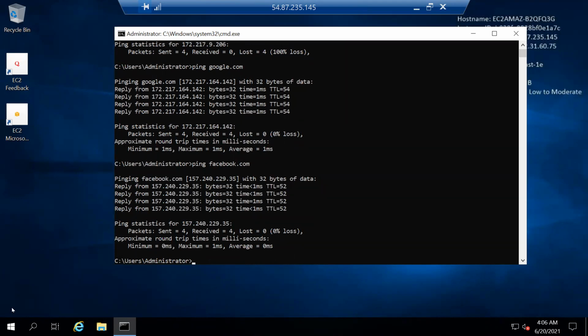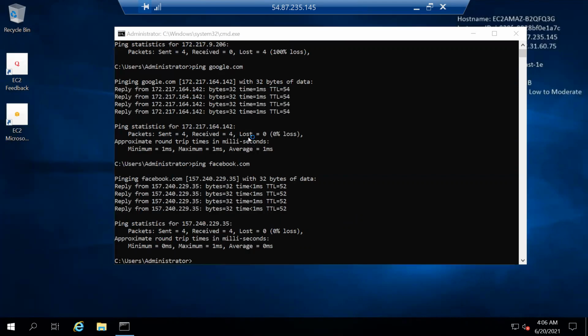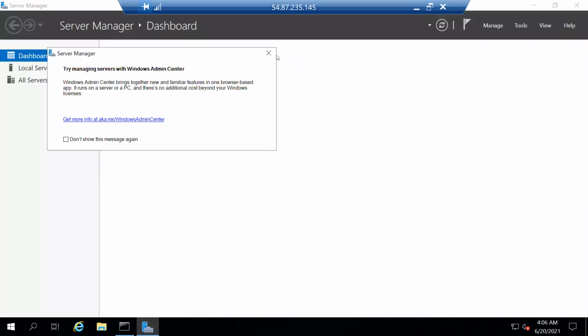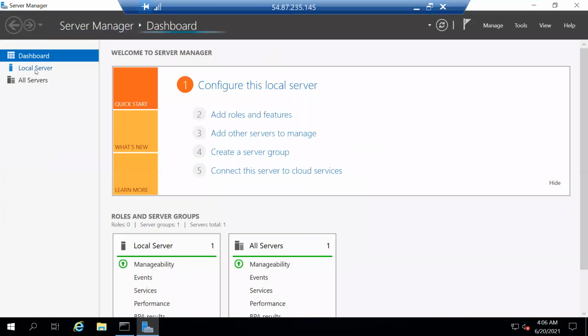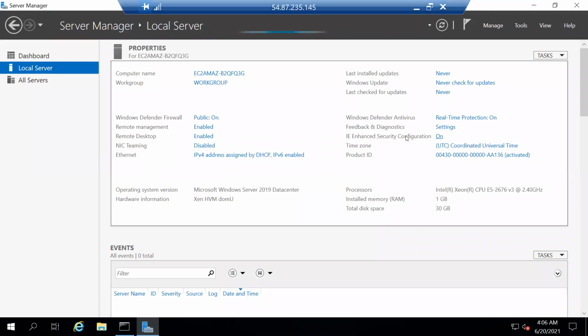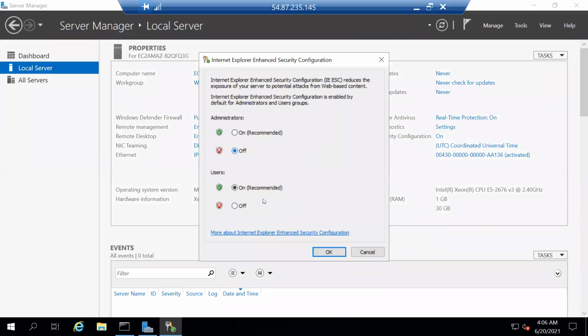Now I have the web browser. I will try to access the website. This Internet Explorer is not a nice web browser, because again and again it asks the security checks. So to avoid any problem during the testing, I will disable the enhanced security configuration.